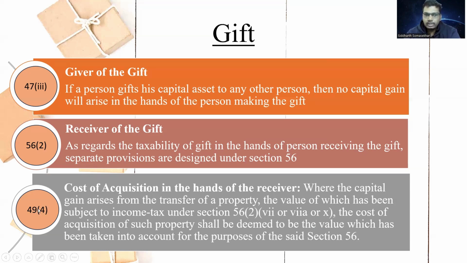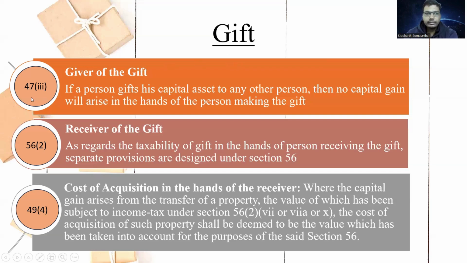Now, section 49(4) covers the cost of acquisition in the hands of the receiver. So I am a receiver of the gift as a house property, and now in the future, I go and sell the house property. So what will be my cost of acquisition? Section 49(4) says your cost of acquisition will be the value which was considered to tax you under section 56(2) when it was received as a gift. So whatever the value that was considered to pay tax under section 56(2) at the time when the gift was received, that value will be considered as the cost of acquisition for the purpose of computation.